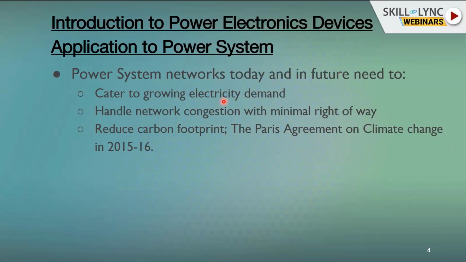It is expected to grow even more because the IC engines are getting converted into electric vehicles, which means there is going to be a huge demand for electric power for passenger and commercial vehicles.